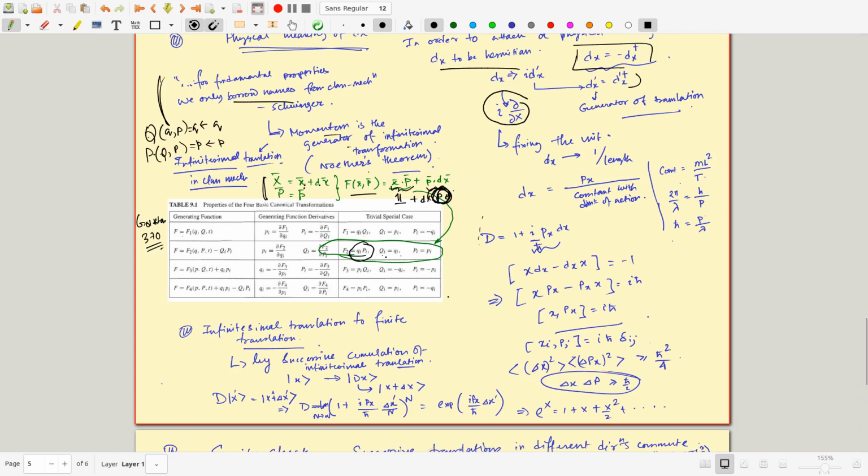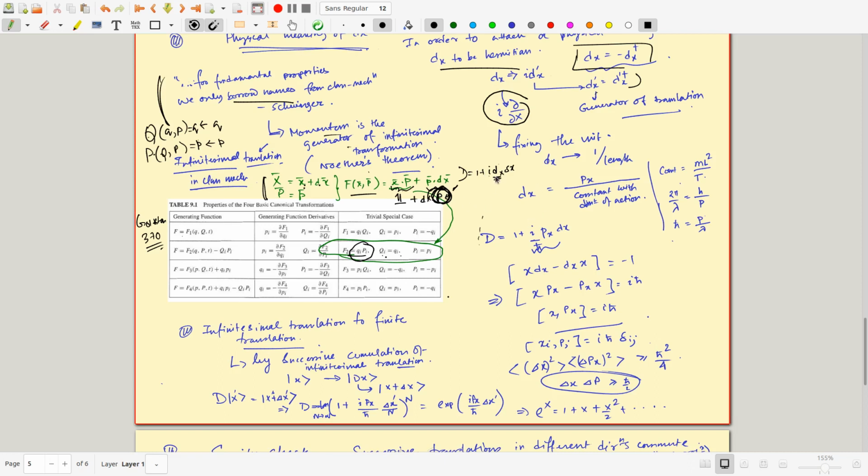That is why you borrow this thing and you call this dx, which is related to 1 plus i dx del x. You bring the i here because you want this to be Hermitian, otherwise you cannot attach it to any classical measurement.